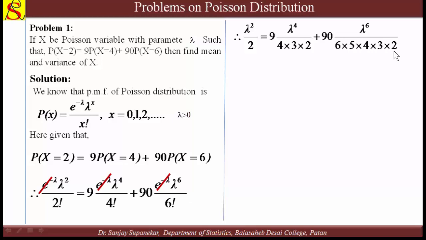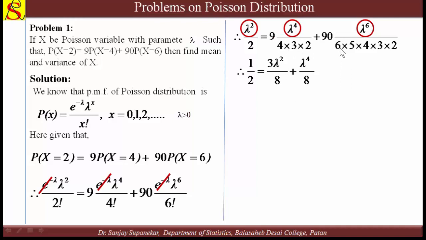Here we take lambda square to this side. So lambda raised to 4 divided by lambda square, lambda square only remains, and lambda raised to 6 divided by lambda square, so lambda raised to 4 remains. Cancelling lambda square, the remaining terms are 9 divided by 3, which is 3, and 4 into 2 is 8, so 3 by 8.